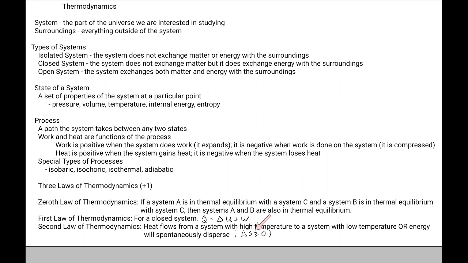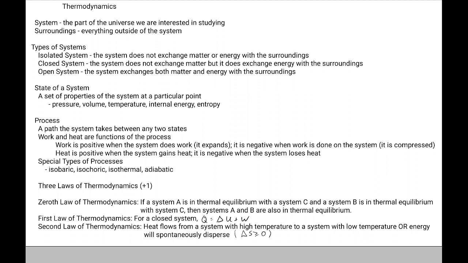So we'll say that the system goes to a higher disorder. For reversible processes, we have the equality, so the change in entropy is equal to 0 for a reversible process. But again, most of the processes in the universe, if not all, are irreversible.